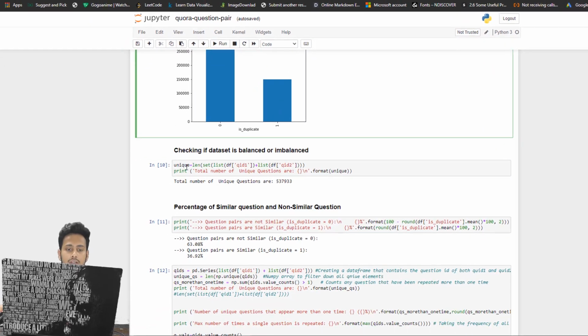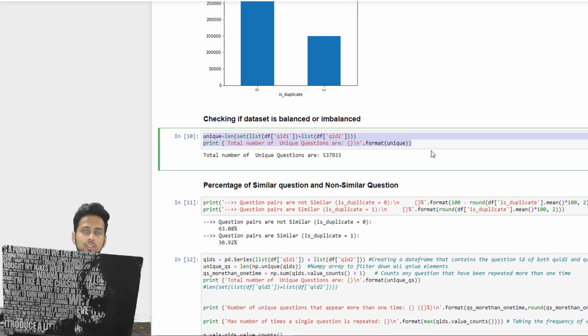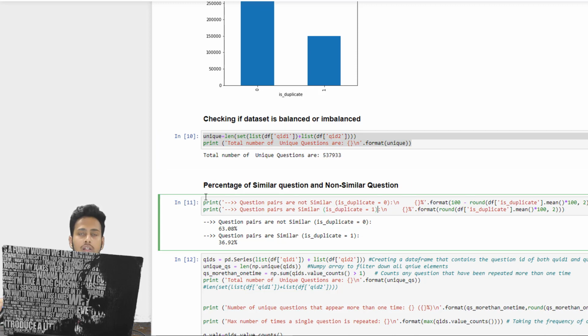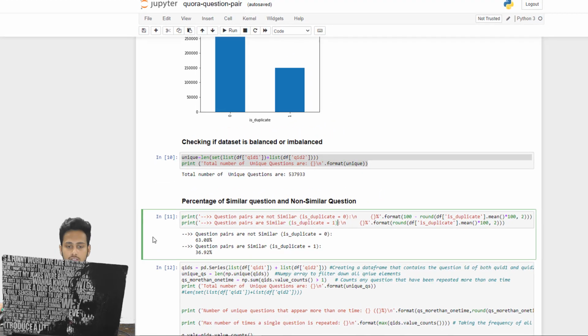So here I basically check how many unique questions there were. You can see that there are this many unique questions in our data set. And then we are simply checking the percentage of our duplicate values as well as non-duplicate questions. Question pairs that are not similar, which means non-duplicates, which means 0, are 63%. Means 63% of the questions are not duplicates of each other. And question pairs which are similar are 36%. Means just 36% of the questions are duplicates.